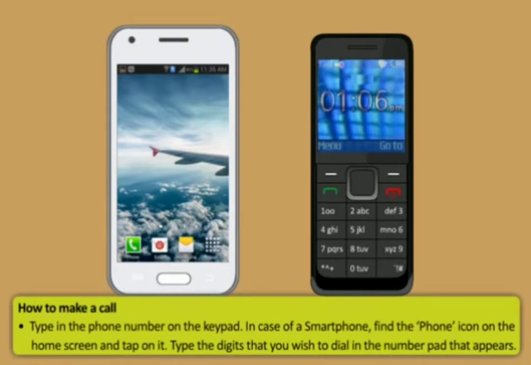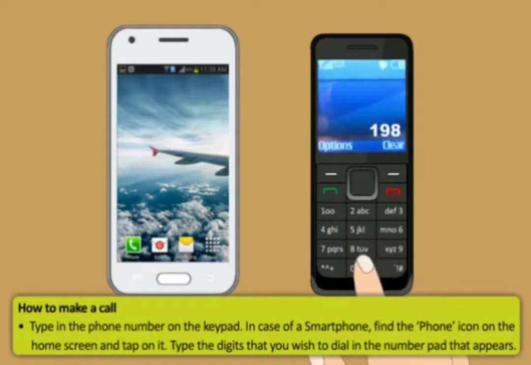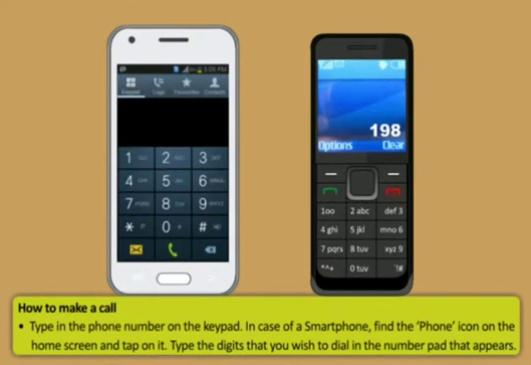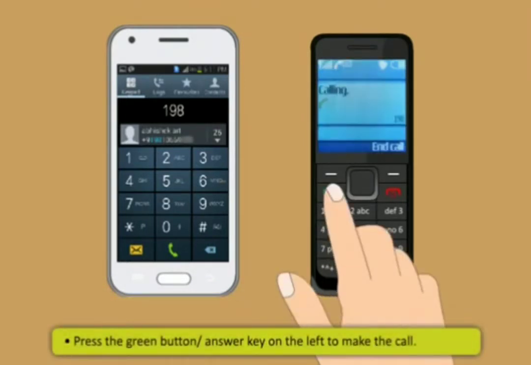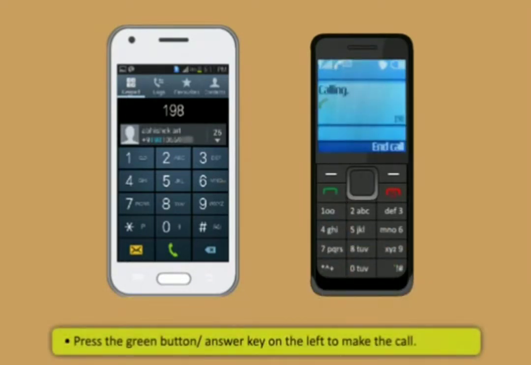To make a call, type in the phone number on the keypad. In case you have a smartphone, find the phone icon on the home screen and tap on it. You will see a number pad on the screen. Type the digits that you wish to dial. After that, press the green button or the answer key on the left.